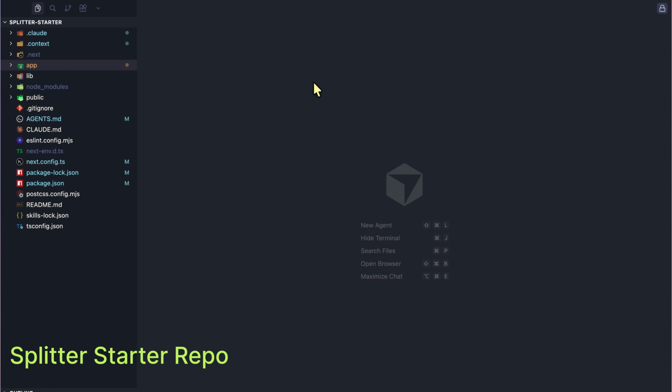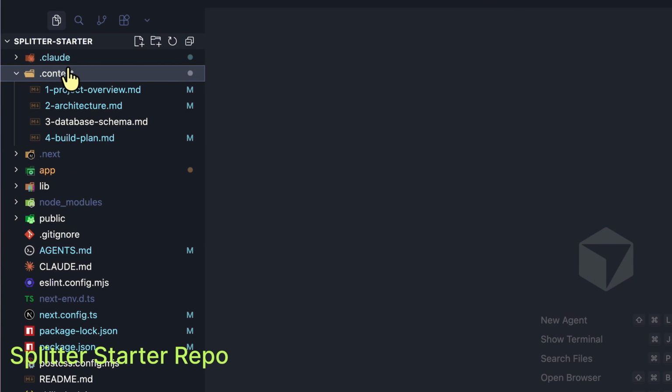Before we let the agent write a single line of code, I want to show you the most important folder in this repo, and it has no code in it. It essentially has markdown files. So for instance, if we go to the context folder, we have these 4 files.